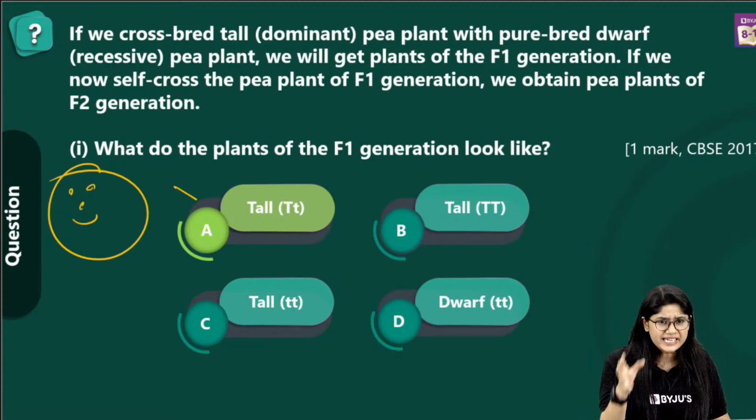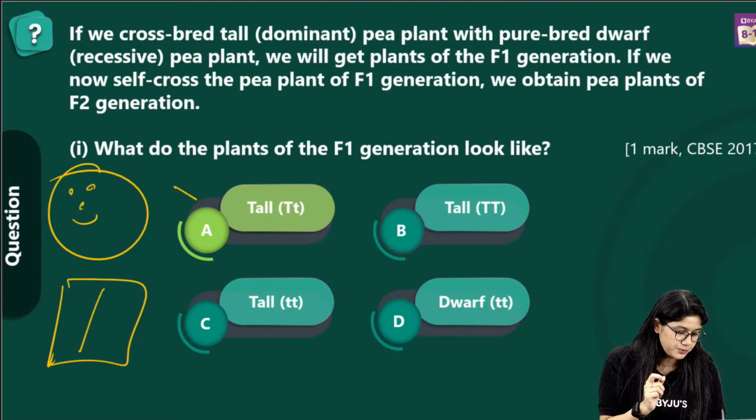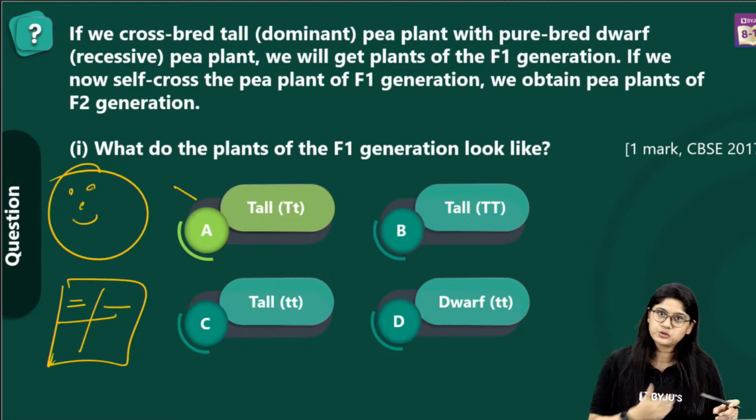Pratiksha, you can easily identify the progeny. For example, in the previous cross, in the Punnett square, what we are writing are the progeny. So you can easily identify those.